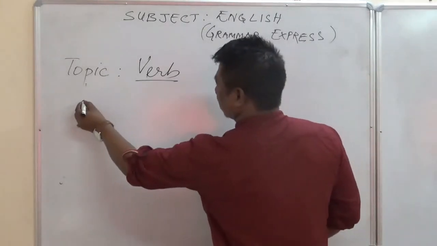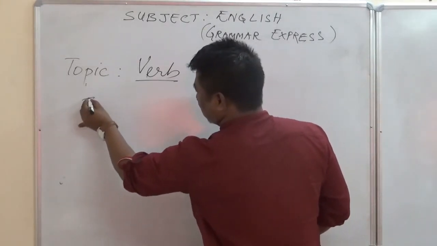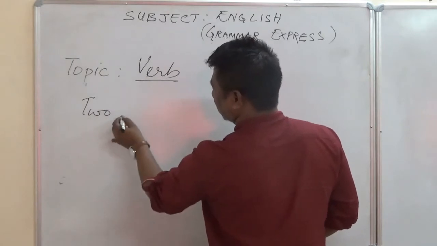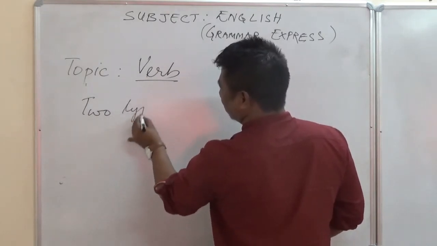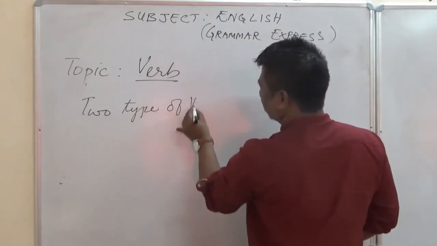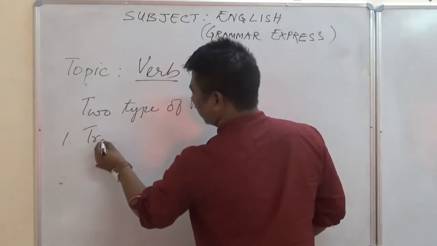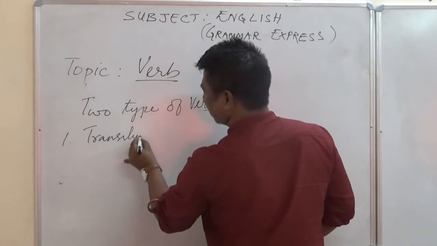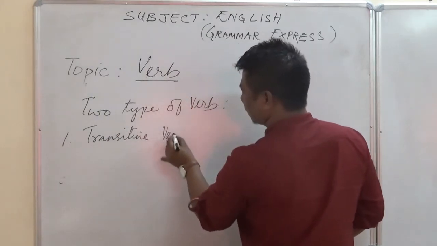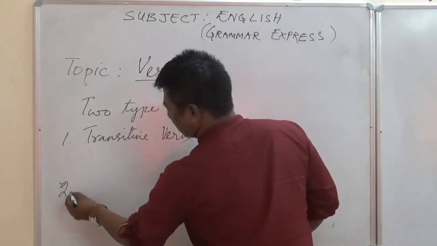Again, verb, there are two kinds. Let's say two types of verb. There are one, transitive verb. And number two, intransitive verb.